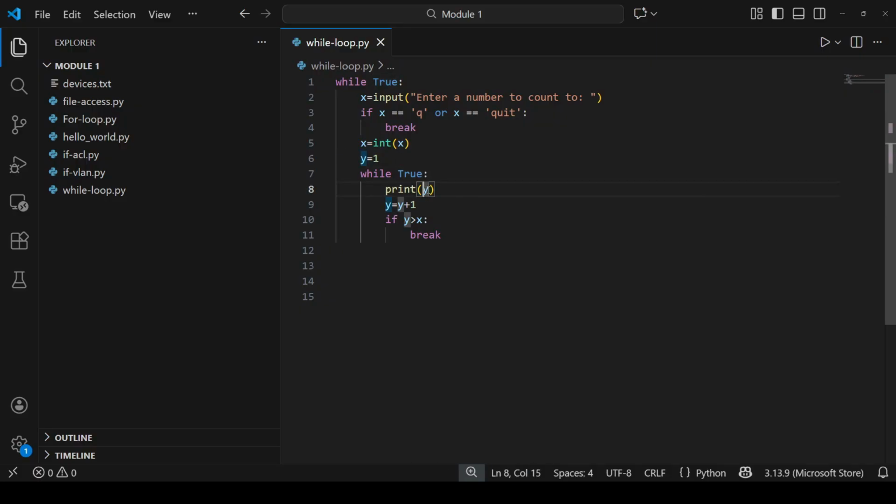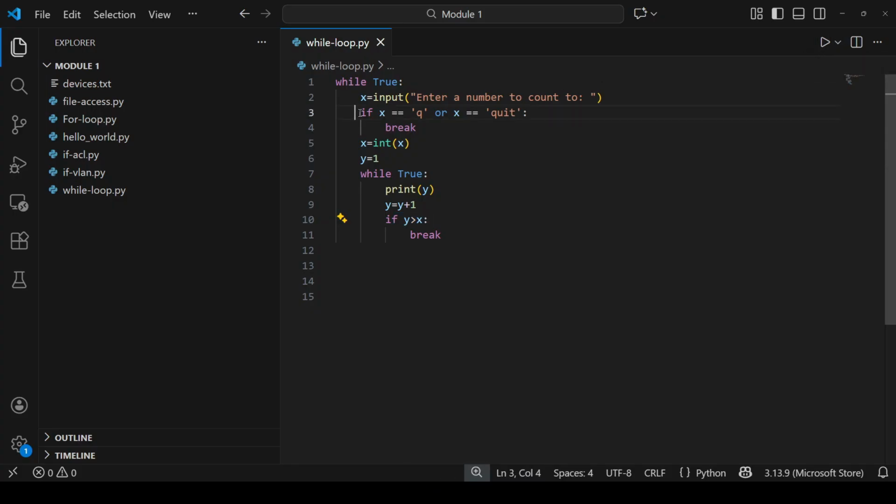Now y is 1. It printed y, so y is 1. Incremented y, now the new value is 2. So is y greater than x? I entered 5, so is 2 greater than 5? No. So the loop keeps on running the same.